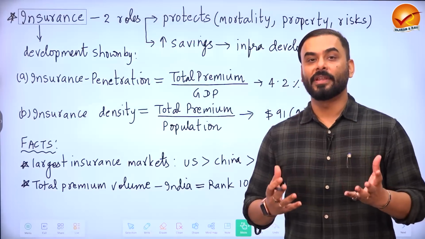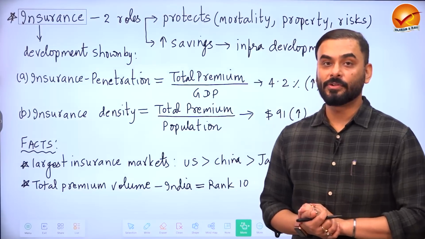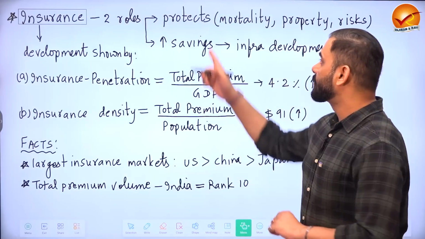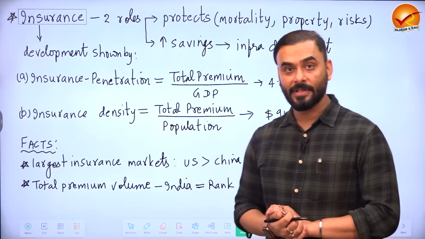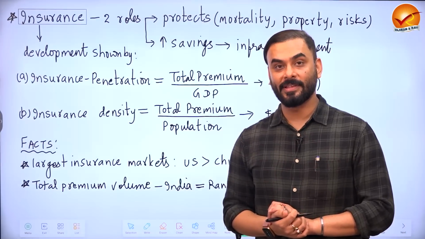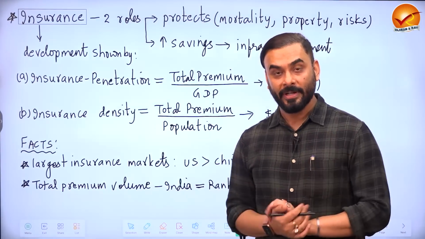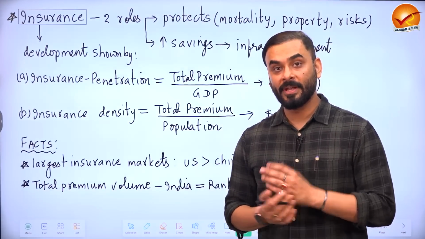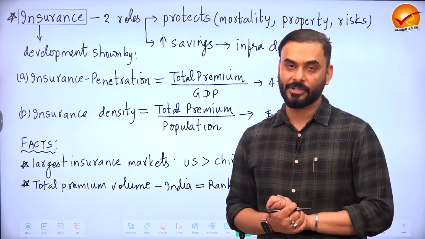So what is the role of insurance? There are two roles of insurance basically. The first is protection, because as I told you using the example, if there is any damage or accident, etc., God forbid, then if you have opted for insurance, you will get compensation.